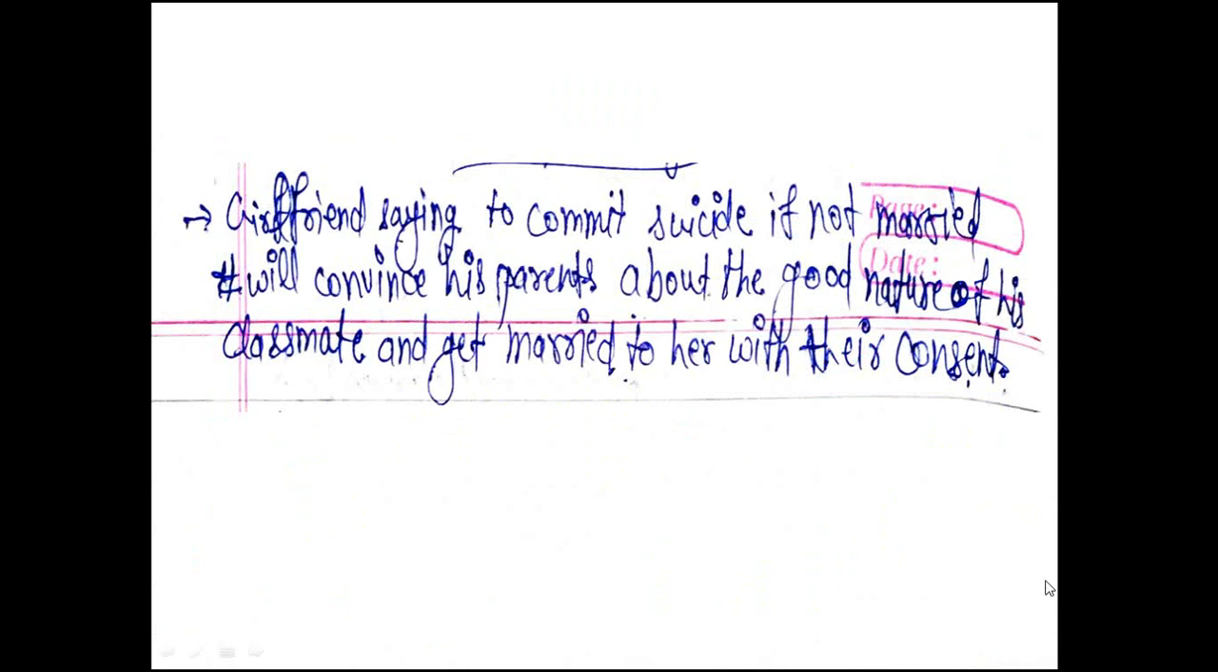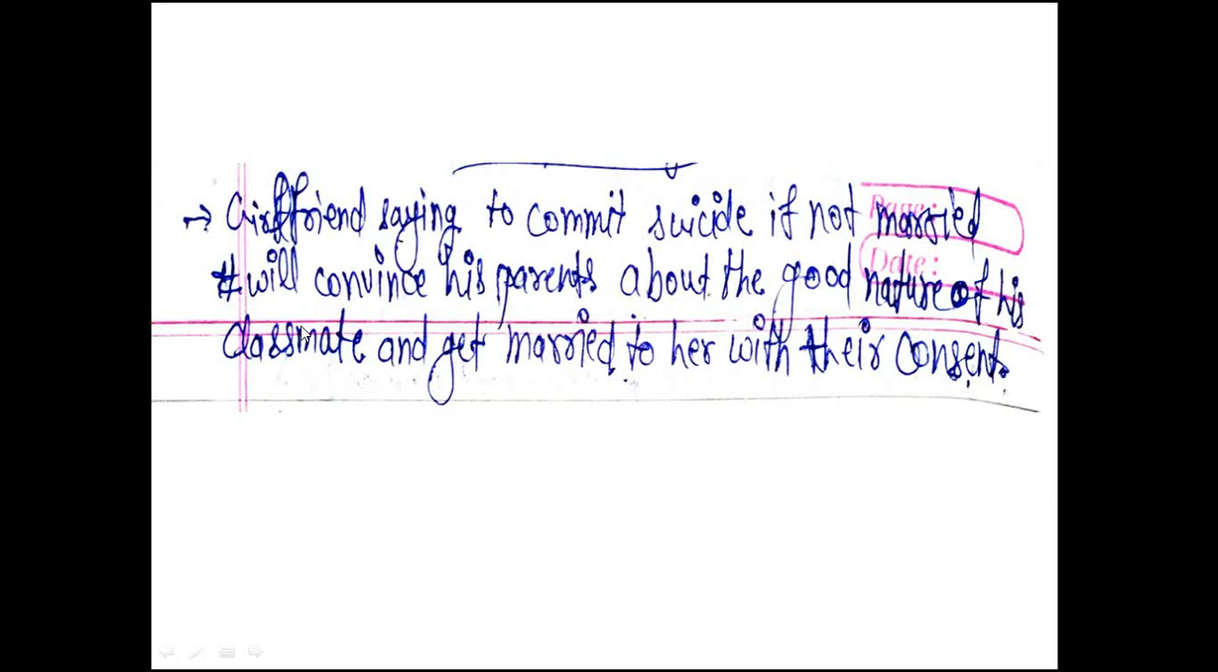Now the third, very common. Such SRTs always come in the situation reaction test. Whenever you give your psych test, you will always find such situations given, like a girlfriend saying she will commit suicide if she is not married to you. What will you do? Simply you will go and convince her parents. Here I have written his parents. Okay, will convince her parents about the good nature of her classmate.